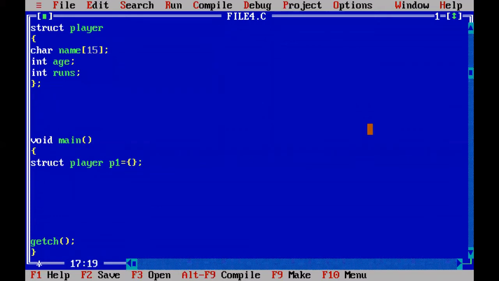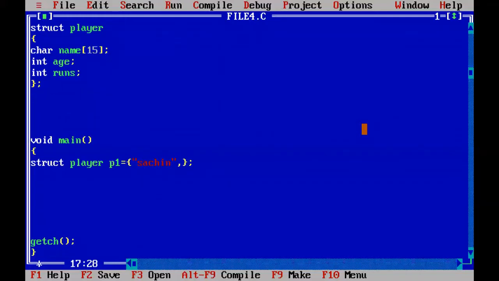I am going to give the data for all the data members of the structure. So first member is the character or a string, so I am giving the name of the player as Sachin. And the next member is age. Age is, I can say, 47. So it is an integer type. No need to keep it in any opening and closing.